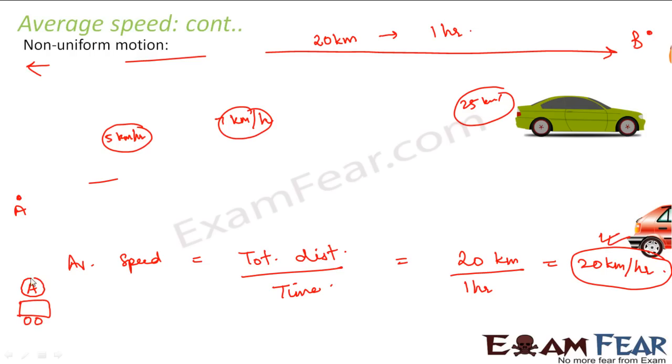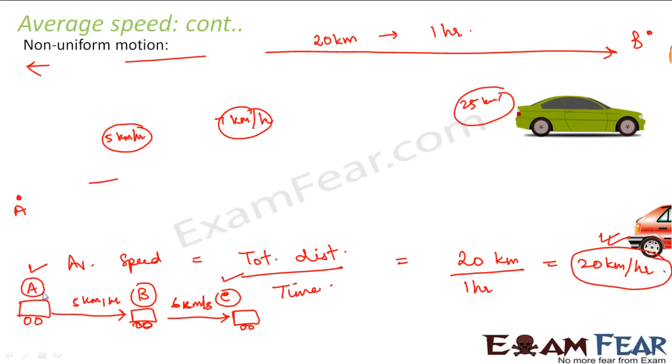The car starts from point A, goes to point B, and then goes to point C. When the car goes from point A to point B, the average speed of the car was 5 km per hour. Again, it goes from B to C, and the average speed in going from B to C was 6 km per hour. Now, what is the average speed for the entire journey from A to C?